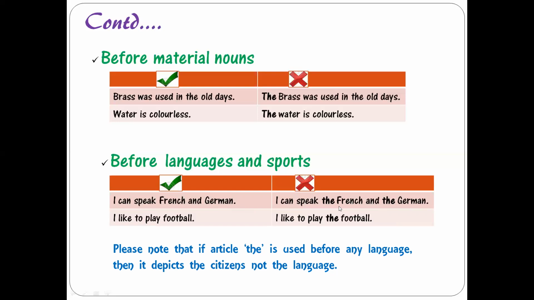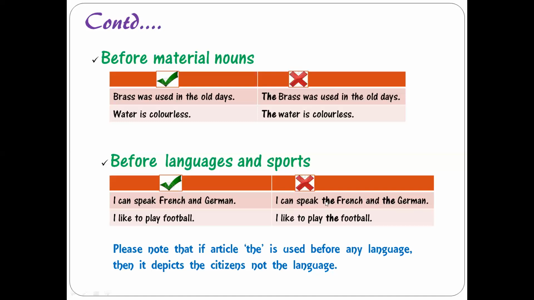But if I say, I like the French and the German, it means that you are talking about the citizens of France and citizens of Germany, not the French language or German language. So if article the is used before any language, then it depicts the citizen, not the language, right? So here, in this sentence, it is entirely wrong because I'm talking about speaking. So I cannot talk about the citizens.